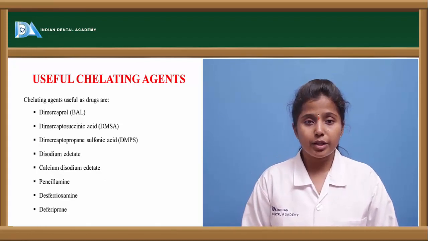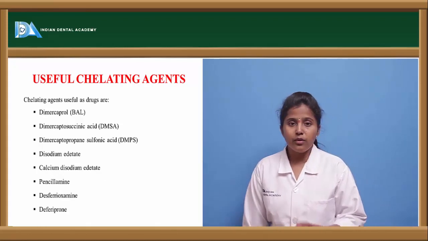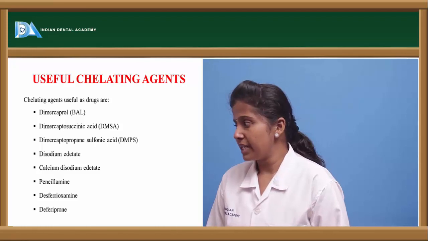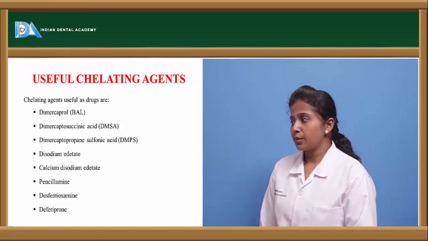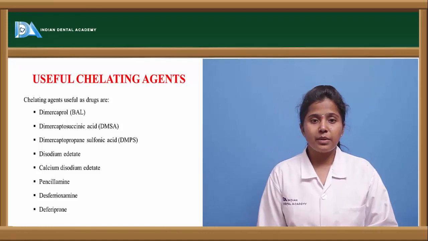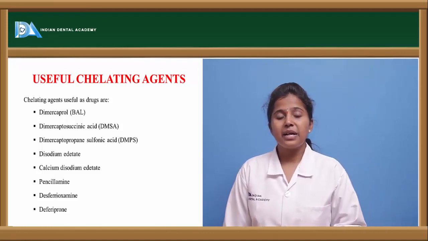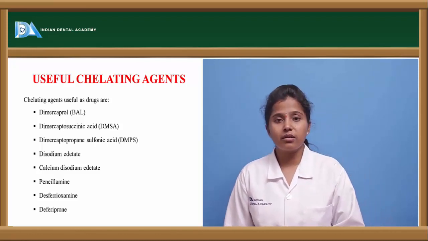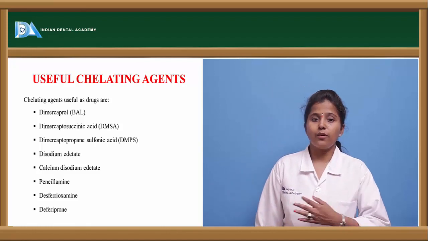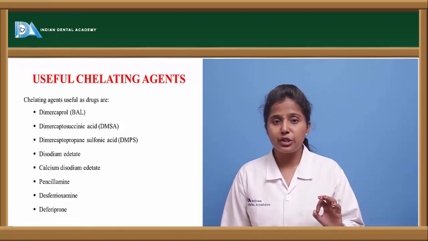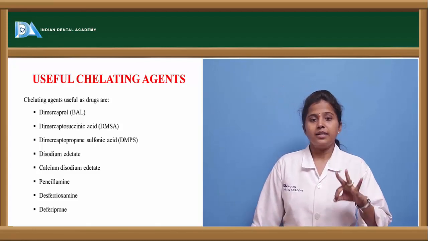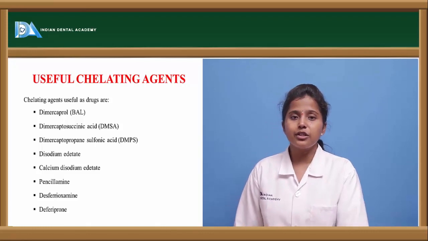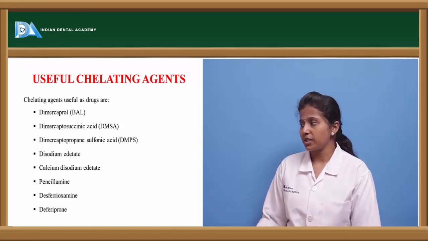What are the chelating agents used? There are various chelating agents used, like dimercaprol, which is also called BAL. The other one is dimercaptosuccinic acid, DMSA, dimercaptopropane sulfonic acid, DMPS, disodium EDTA, calcium EDTA, penicillamine, and desferoxamine and deferiprone. These are a few of the drugs which are used as chelating agents. But in today's class we are discussing mainly three major chelating agents, that is BAL, EDTA, as well as desferoxamine, because these are the major or first line chelating agents which are recommended in heavy metal poisoning.